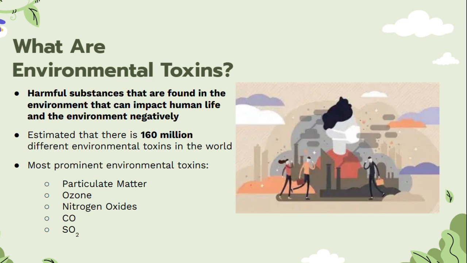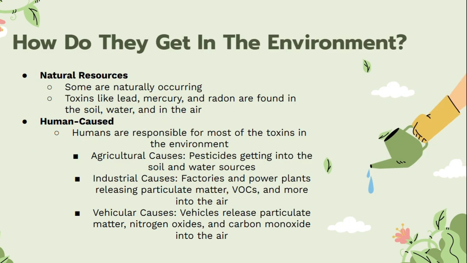What are environmental toxins? Well, they are harmful substances that are found in the environment that can impact human life and the environment negatively. It is estimated that there is about 160 million different environmental toxins in the world. The most prominent environmental toxins include particulate matter, ozone, nitrogen oxides, carbon monoxide, and sulfur dioxide.